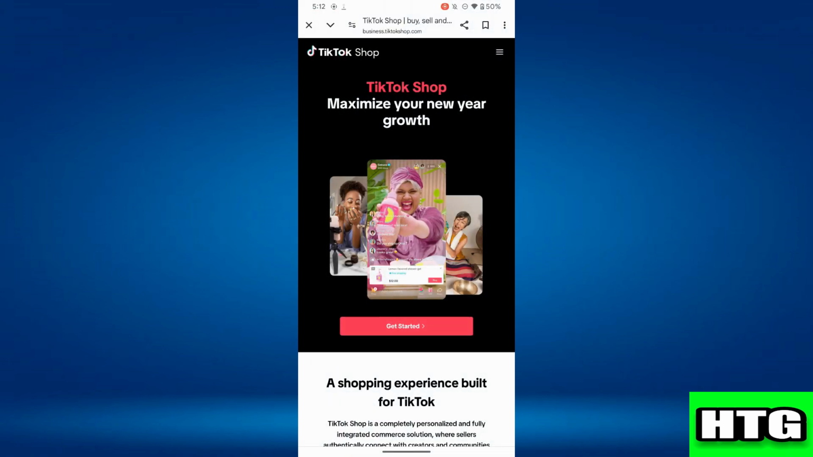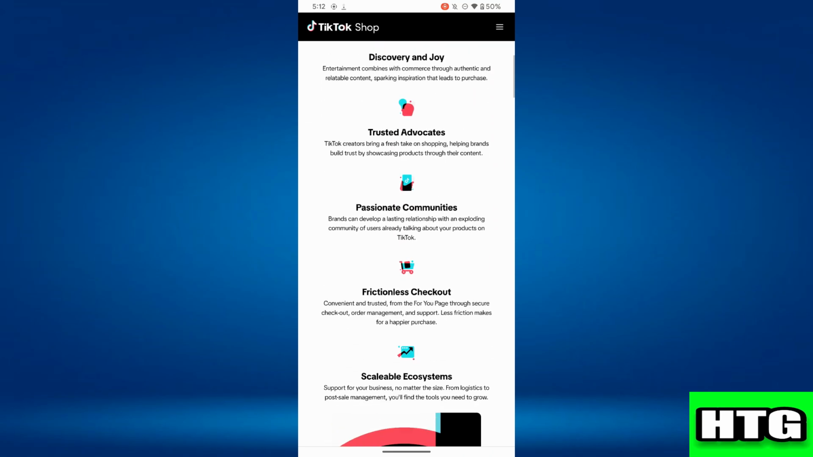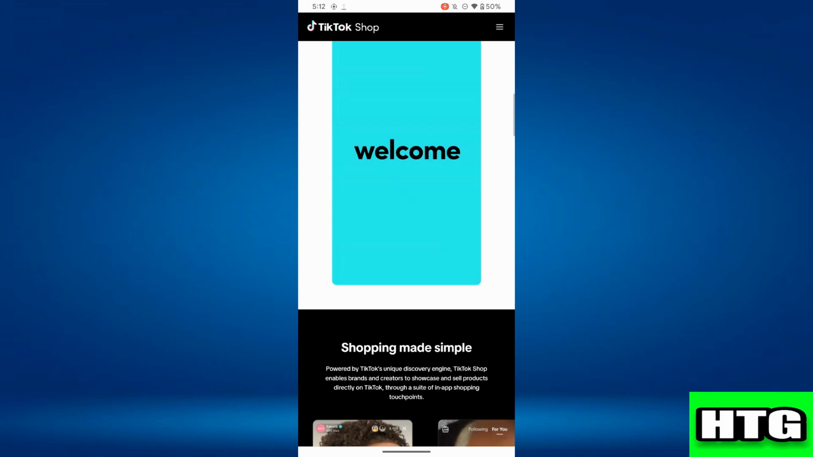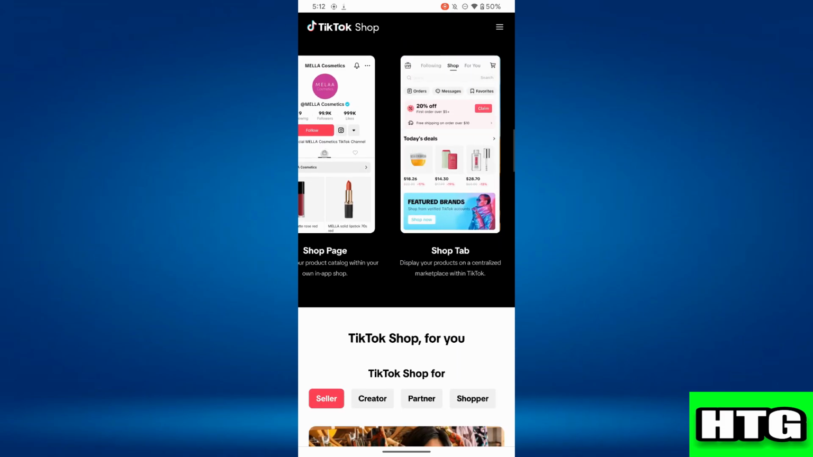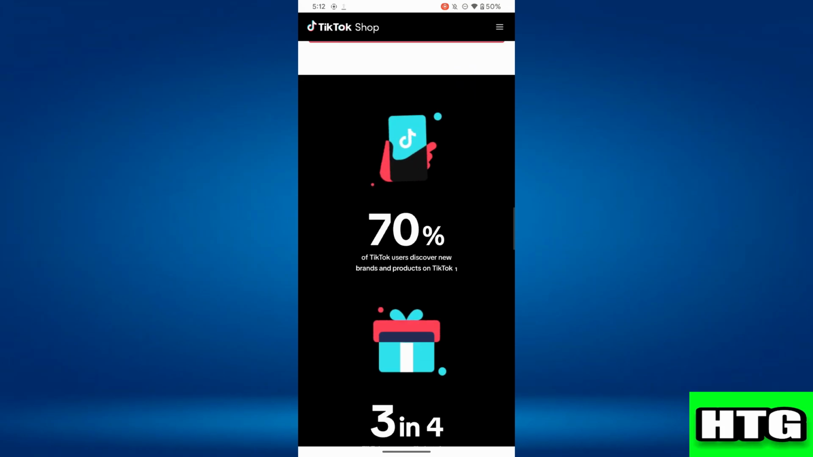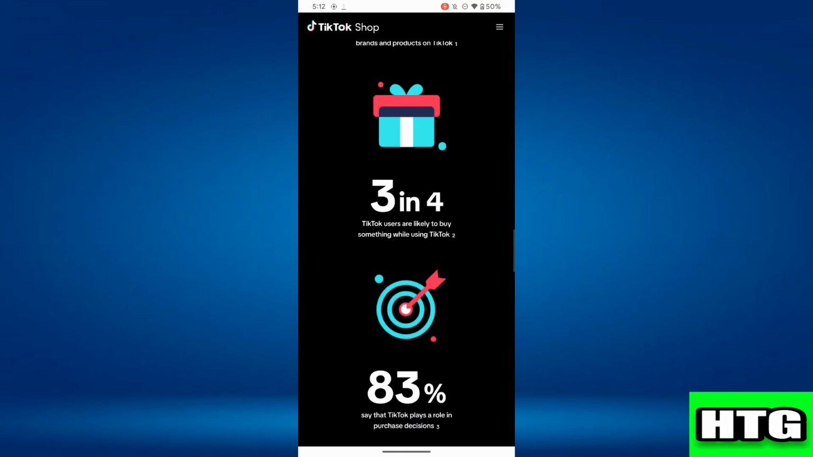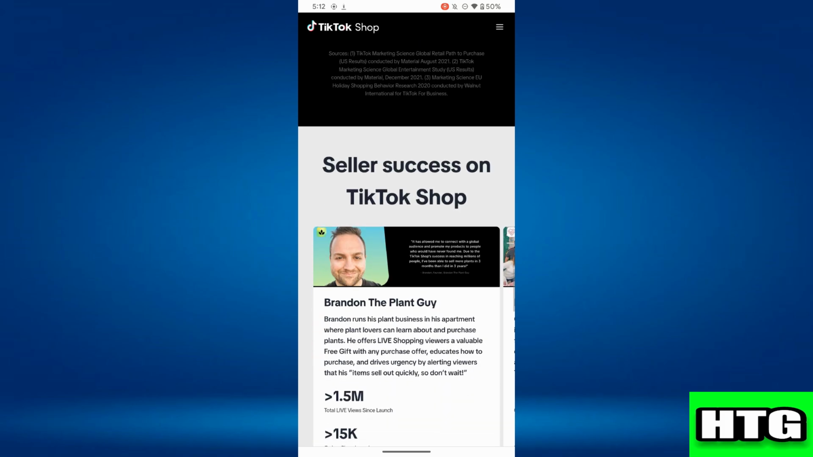So the first thing that you want to know is that TikTok Shop is a built-in marketplace where businesses can list, sell, and promote products directly on TikTok. Over here, sellers can showcase their products through shoppable videos, live stream shopping, and a dedicated shop tab on their profiles. After that, customers can complete purchases directly within the TikTok app without needing to leave the platform.